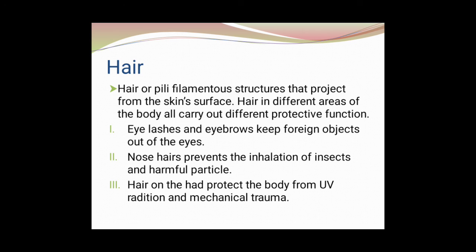Eyelashes and eyebrows keep foreign objects out of the eyes. Nose hair prevents the inhalation of insects and harmful particles. Hair on the head protects the body from UV radiation or mechanical injury.